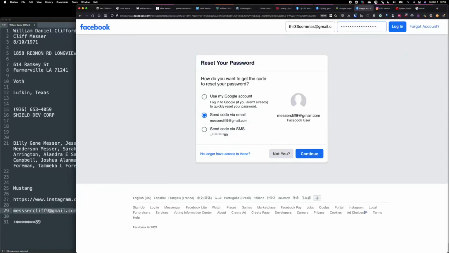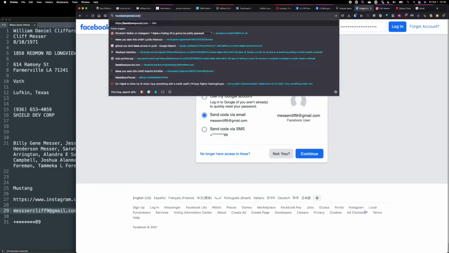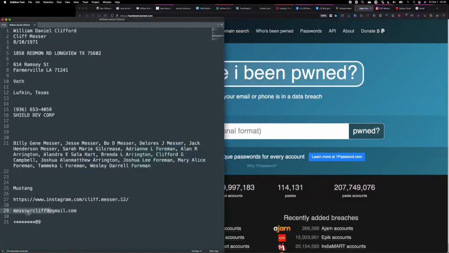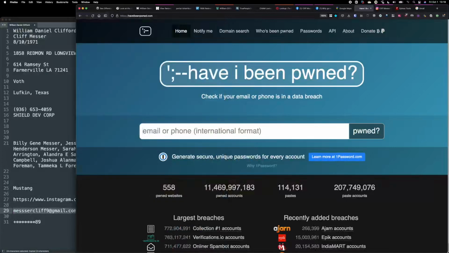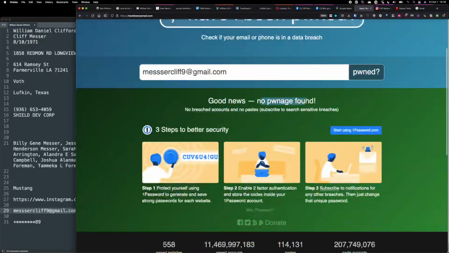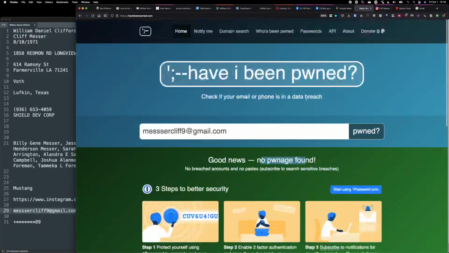So now that I know an email address, let's quickly go to haveibeenpwned.com and see, is this email address part of any breach? And that would give us further pivot points. Maybe it's part of a known breach that I have. Oh, good news, no pwnage. So unfortunately, he's not part of a breach. So this pivot did not work. If it did, then I would have looked up my data breaches and found out more info.